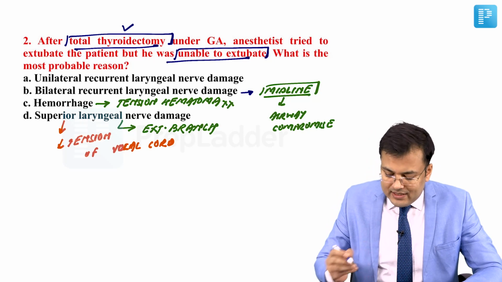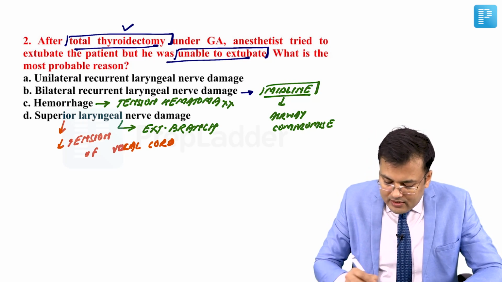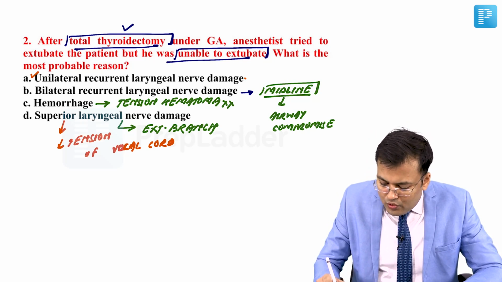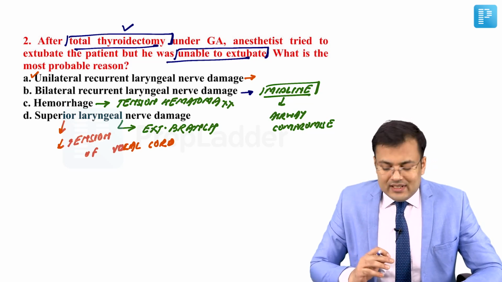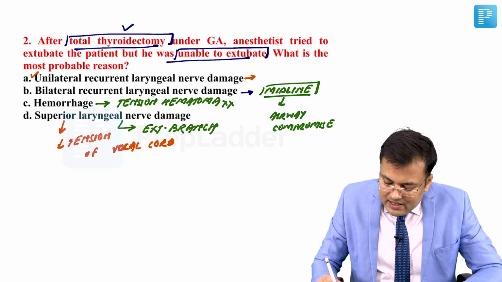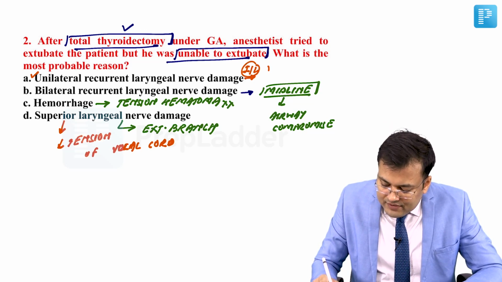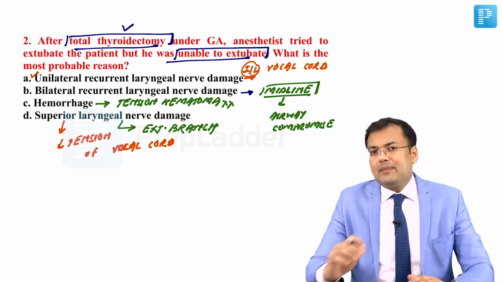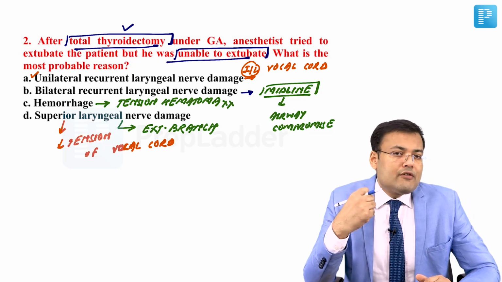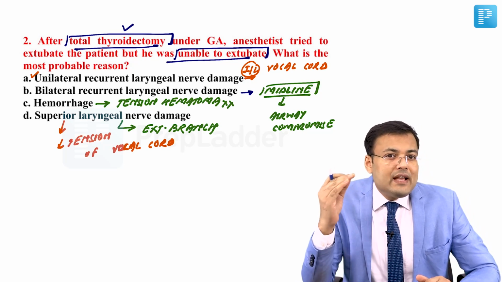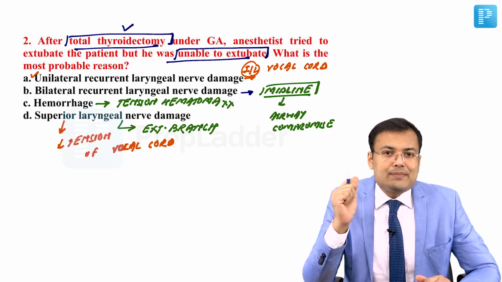Clear? Second situation. This is third. If the patient is having only unilateral recurrent laryngeal nerve damage, in this case what happens? The ipsilateral vocal fold is affected, right? And in these patients there is hoarseness of voice or poor quality of voice, and these patients have increased risk of aspiration.